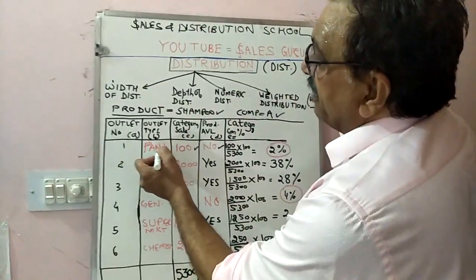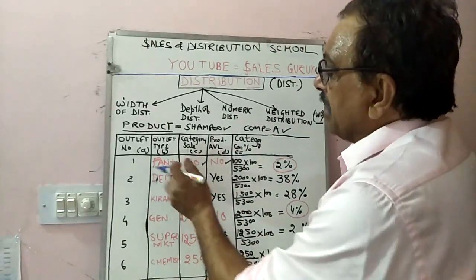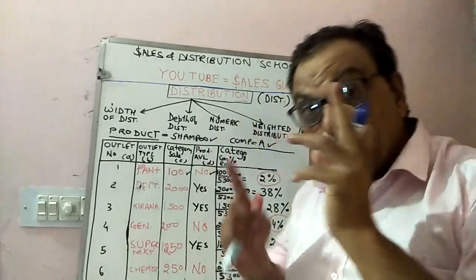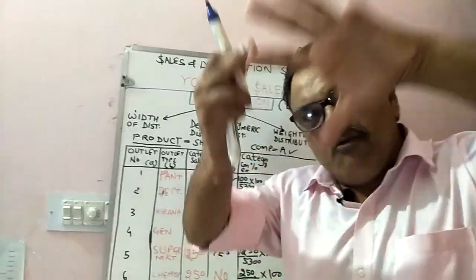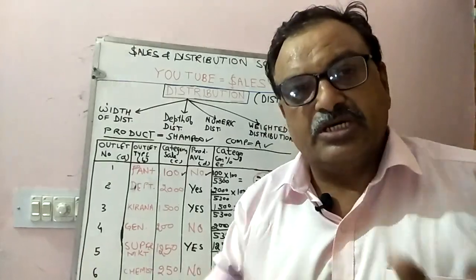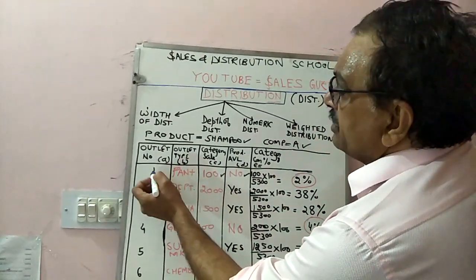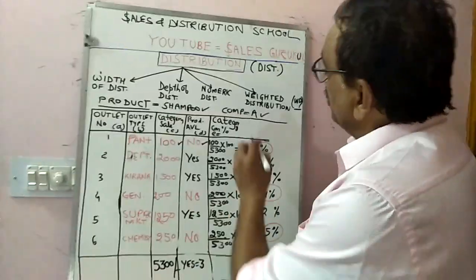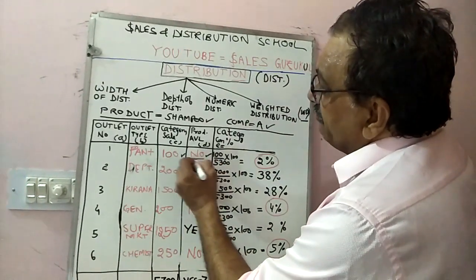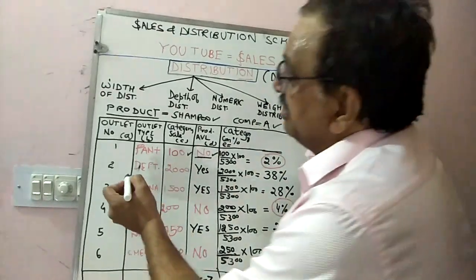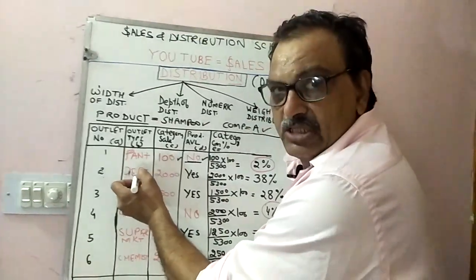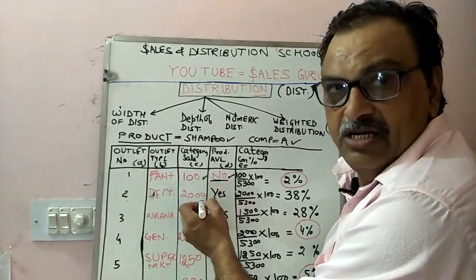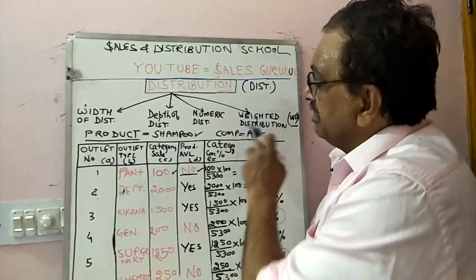Outlet number 1 is a Pan Plus outlet. In the Pan Plus outlet, the sale of the shampoo category is 100 rupees. Shampoo category means the sale of shampoo brands of all the different companies. So in the Pan Plus outlet, the shampoo category sale is only 100 rupees, and the shampoo of company A is not available in that shop. Outlet number 2 is a departmental store.